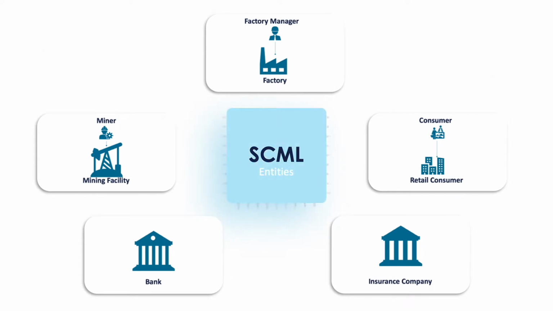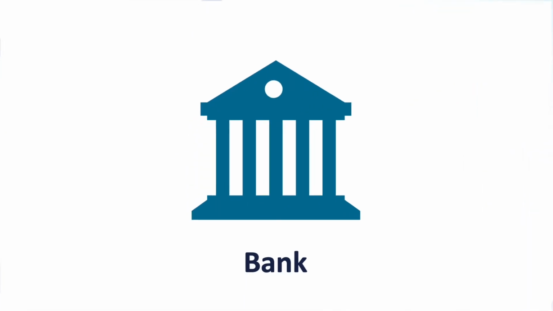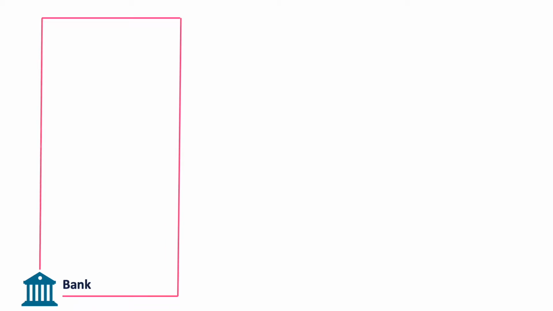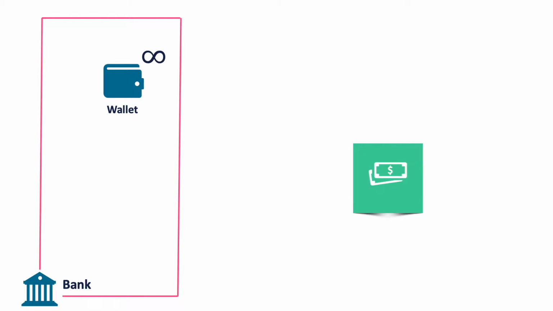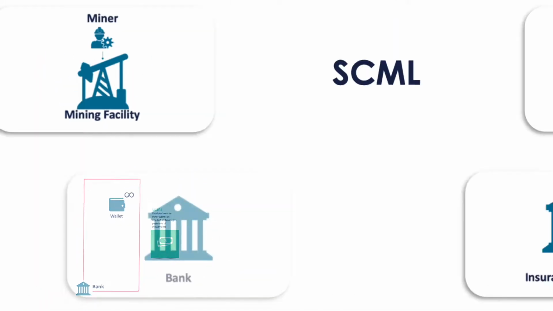In the simulation, there is only one bank, which has an infinite wallet, and its role in the simulation is to provide loans to factory managers. This year, the bank is disabled, so factory managers cannot get any loans.